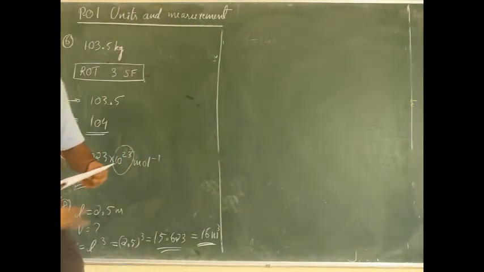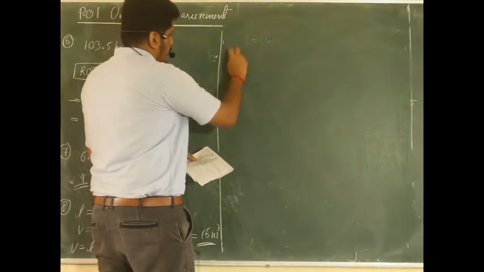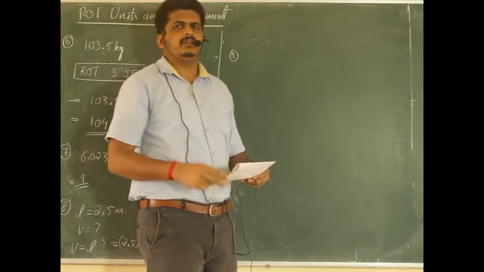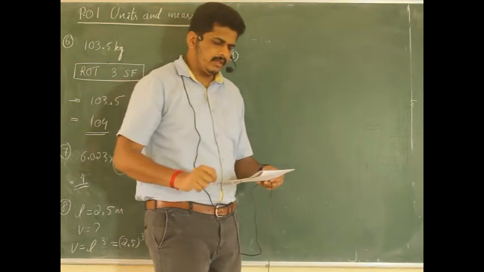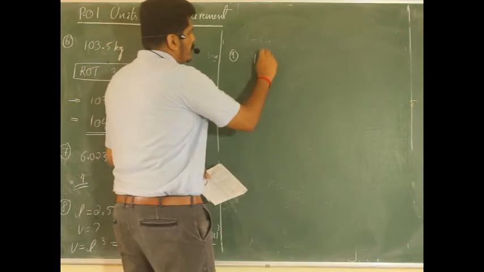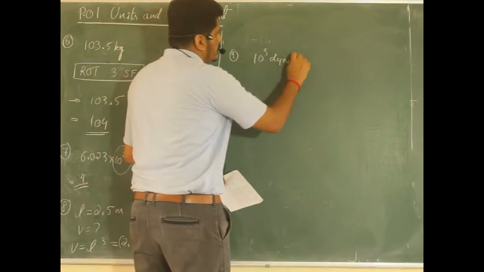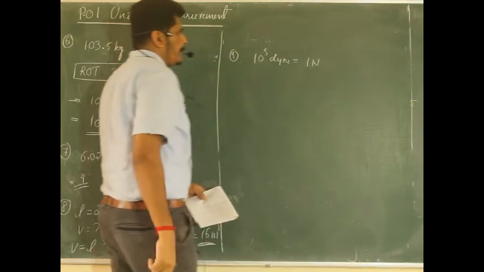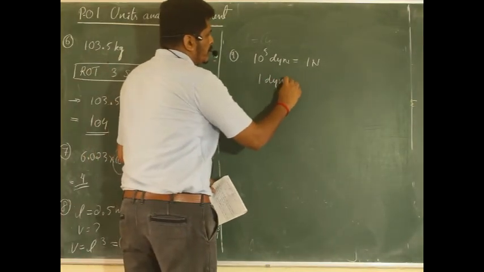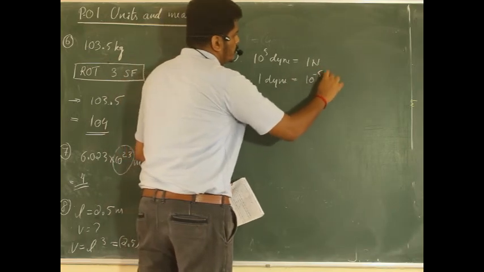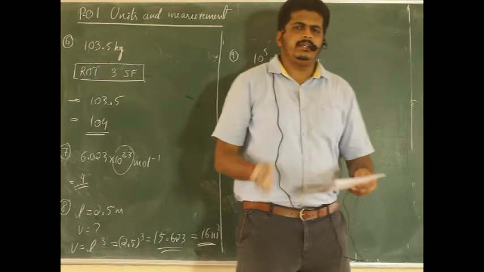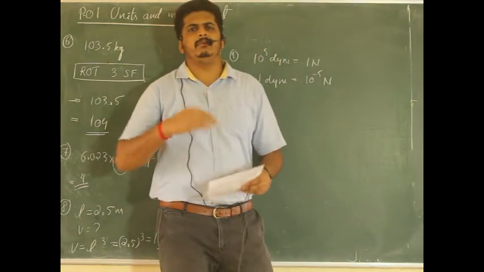Continuing question number 9, if it is expressed in Newton, Newton of course is the SI unit. What will the number of significant figures be? Of course we know 10 power 5 dyne is equal to 1 Newton, or we can say 1 dyne equals 10 power minus 5 Newton. Though it is interchanged, only the power will be raised.